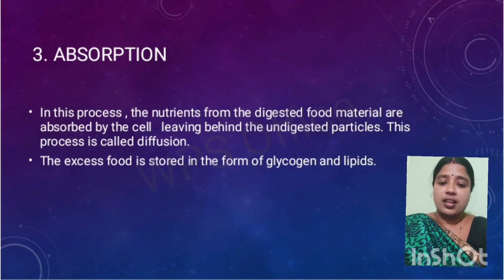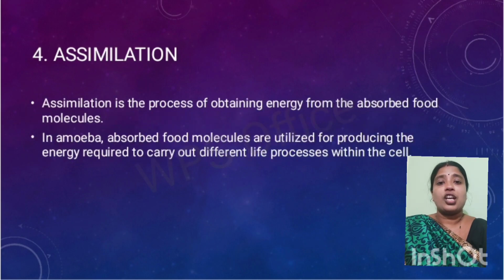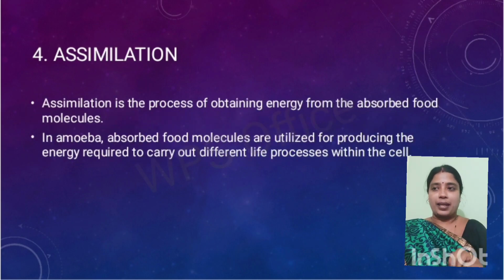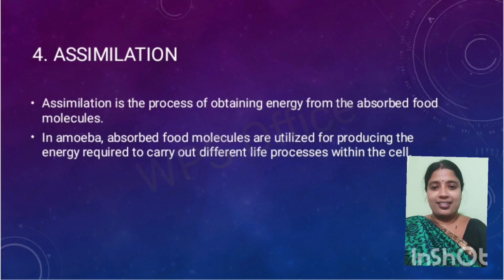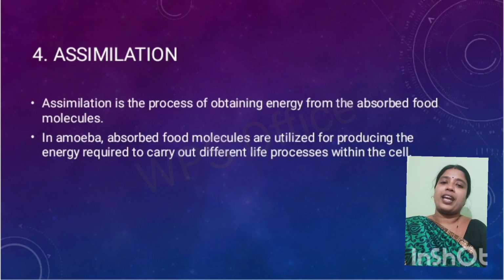Now the next process after absorption is assimilation. After the nutrients are absorbed, what is required from them? You need to get the required energy. So the process of using those nutrients in a usable form, obtaining energy from the absorbed food, is known as assimilation.